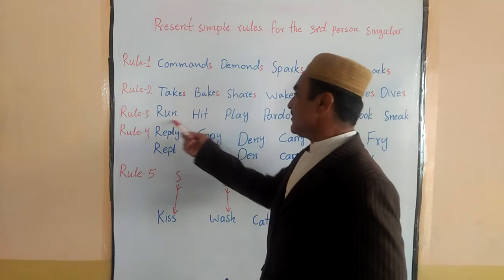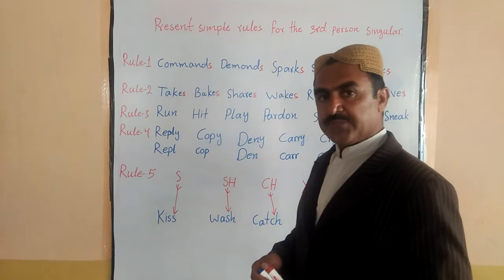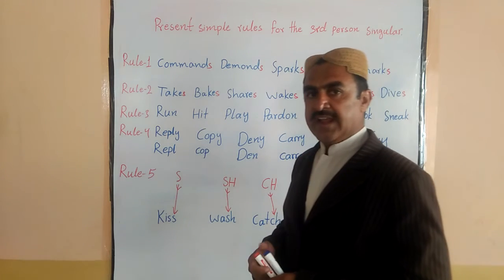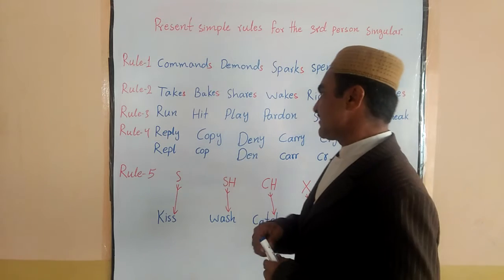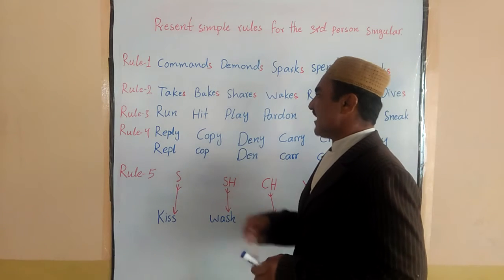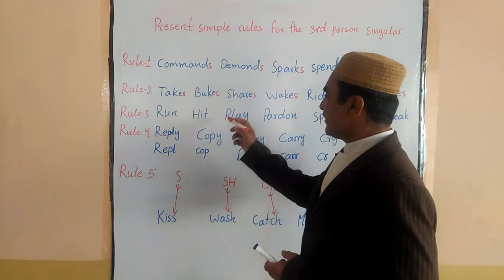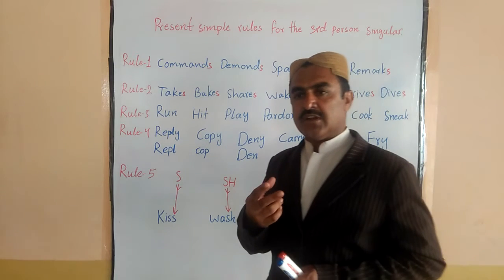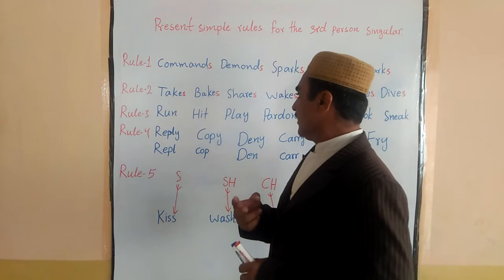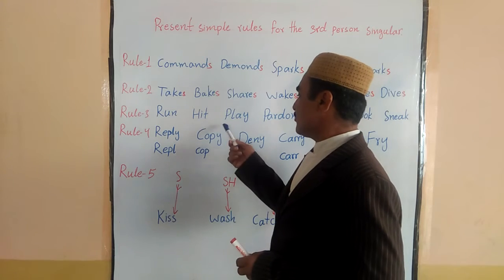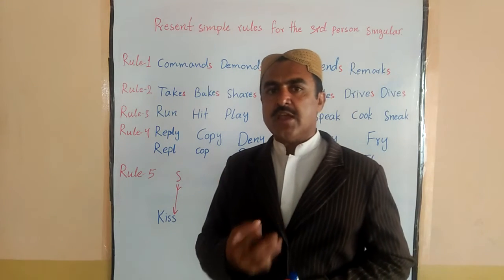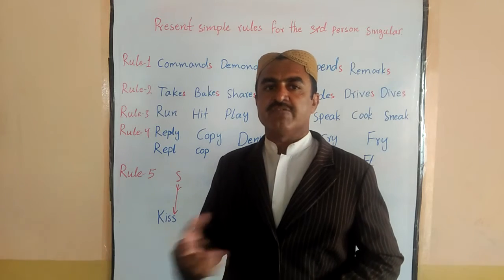So with these verbs, we put only s when we use them for the third person singular. And why? Because this word starts with a consonant cluster, so that's why it seems to be like that. Because a consonant picks another consonant, without vowels.